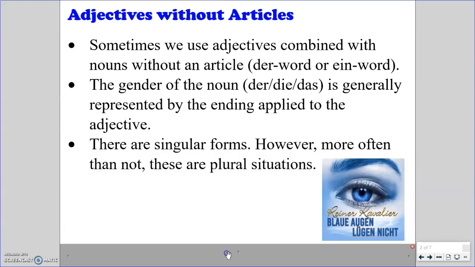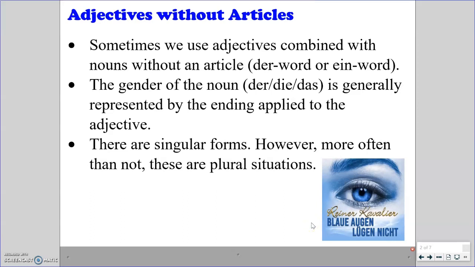There are singular forms and singular situations with adjectives without articles. However, much more often, these are plural situations. So I have a few examples that I'll show you here before we look at the chart, and then some very concrete examples. So hier ist ein Beispiel. Blaue Augen lügen nicht. Blue eyes don't lie. This is not preceded by an article, a der word or an ein word of any kind. It doesn't say the blue eyes don't lie or my blue eyes don't lie. It simply says blaue Augen lügen nicht.